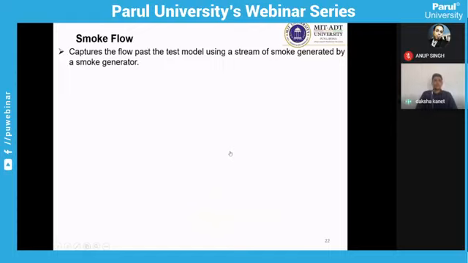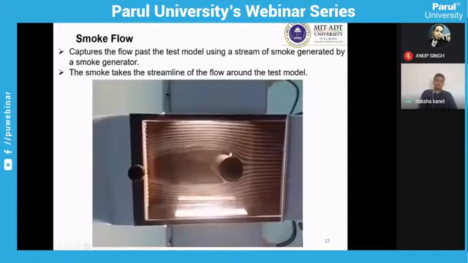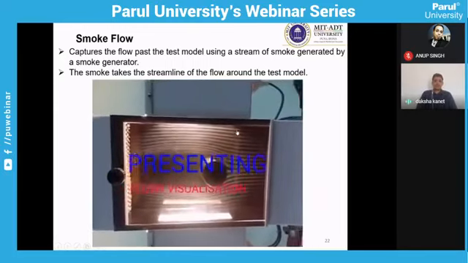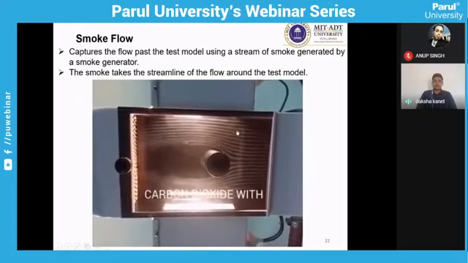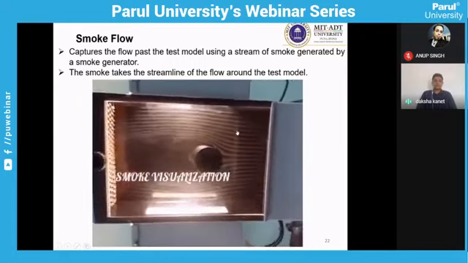Another commonly used technique is smoke flow, where we generate smoke and that smoke is supplied to the wind tunnel and flows over the test model, and we can visualize the flow over the body. And this is a common example. We can see a flow over a cylinder. We can see clearly the streamlines and the vortices around the cylinder.